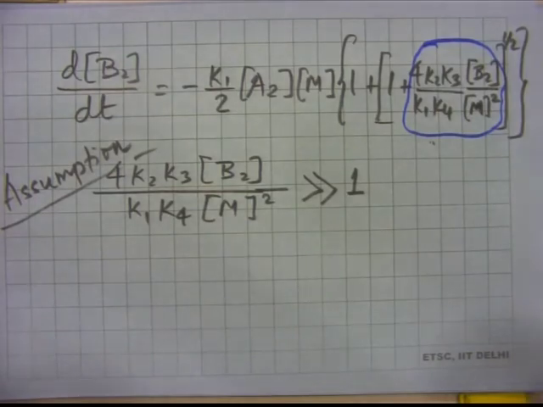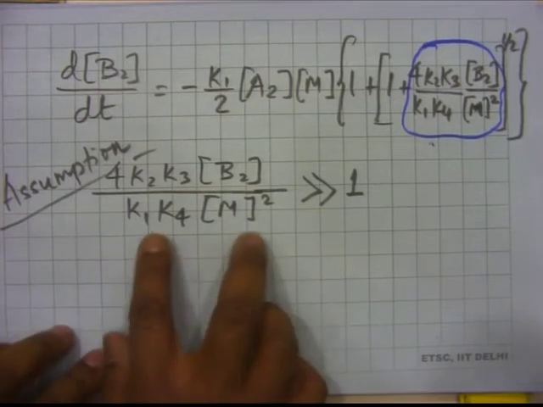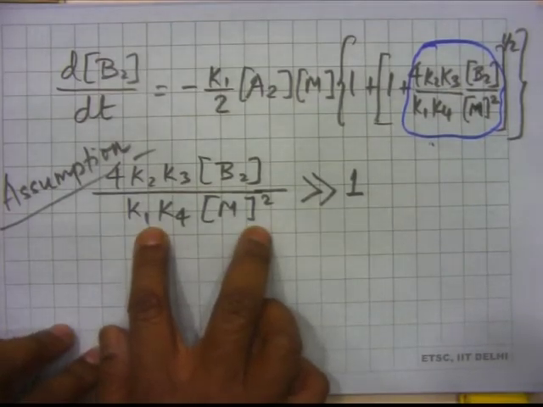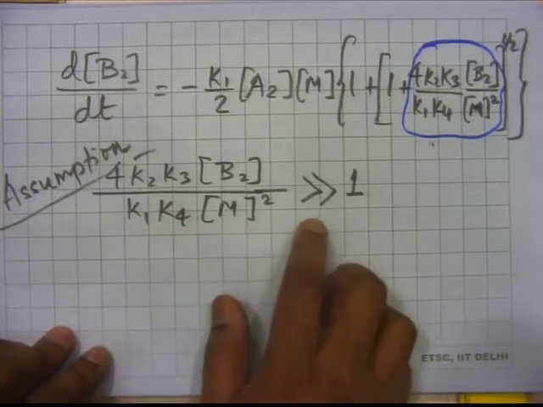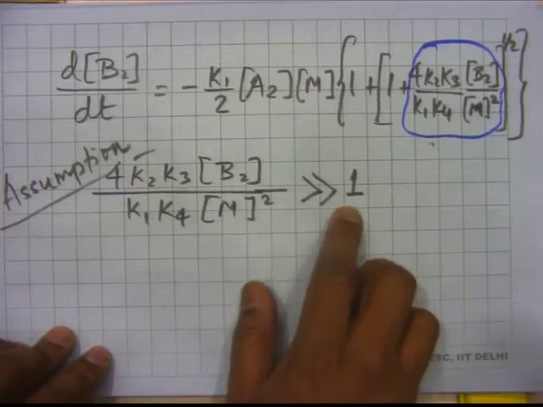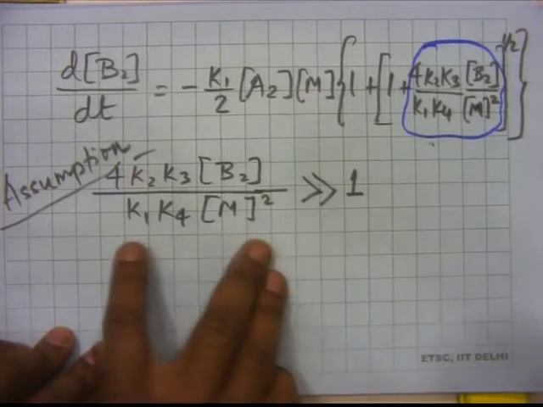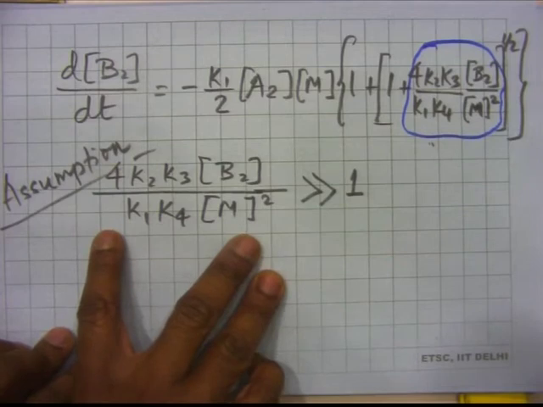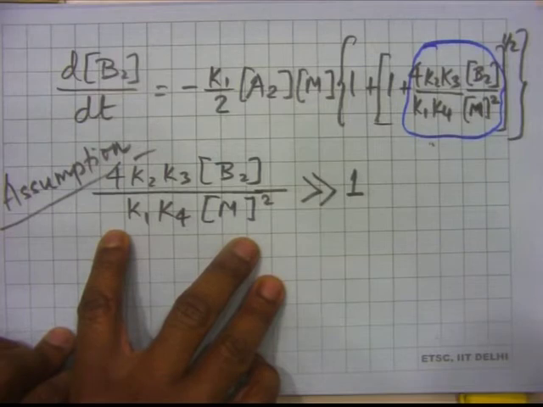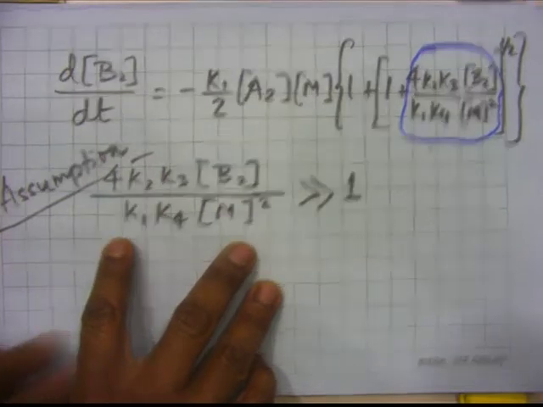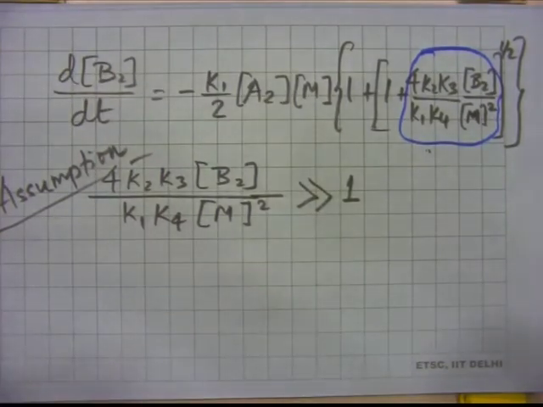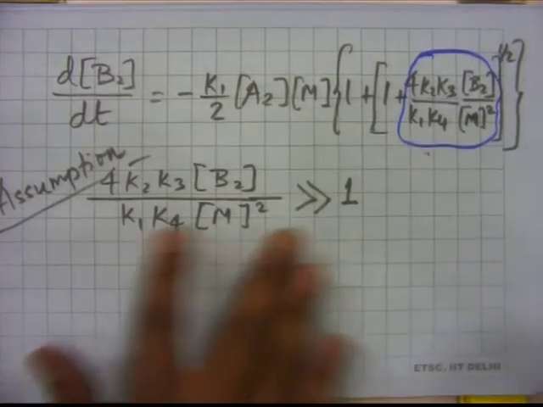Another possible assumption to further simplify things is that not only is this much greater than 1, but the square root of this is also much greater than 1. Maybe that will also hold. If it does not hold in some case, then of course we cannot apply this, but broadly speaking it will hold.